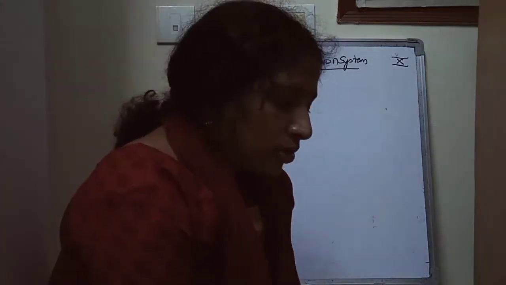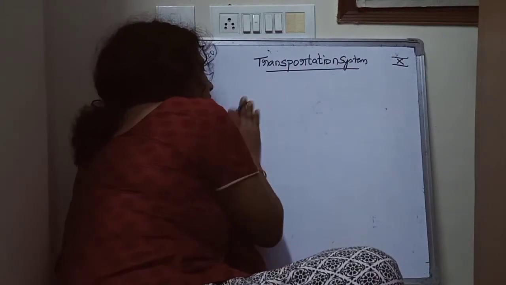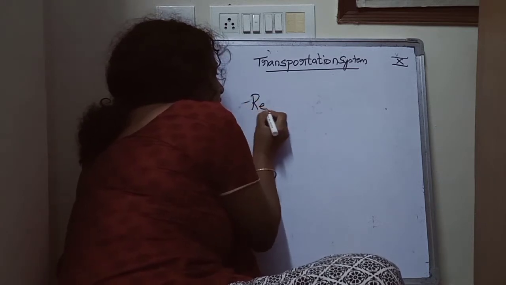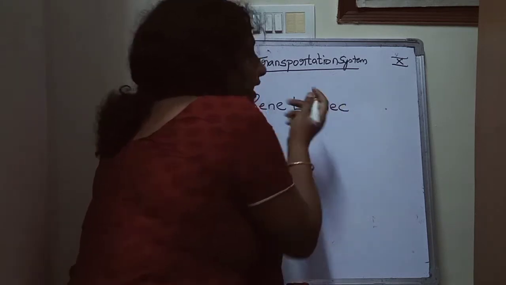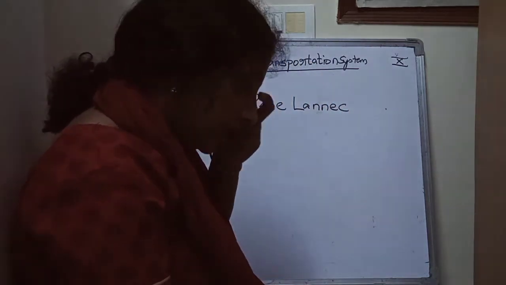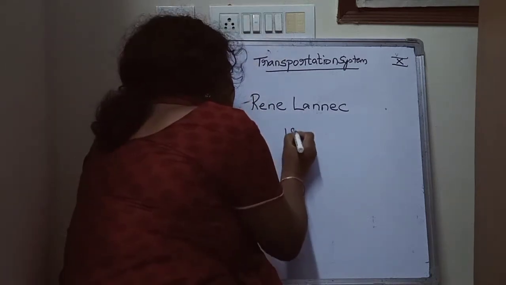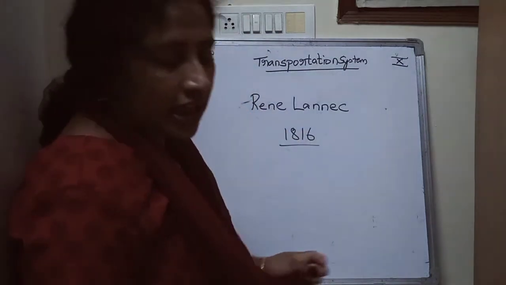Okay, so the stethoscope was discovered by a scientist called René Laennec. The stethoscope was discovered by which scientist? René Laennec. The stethoscope was discovered by the scientist René Laennec in 1816.